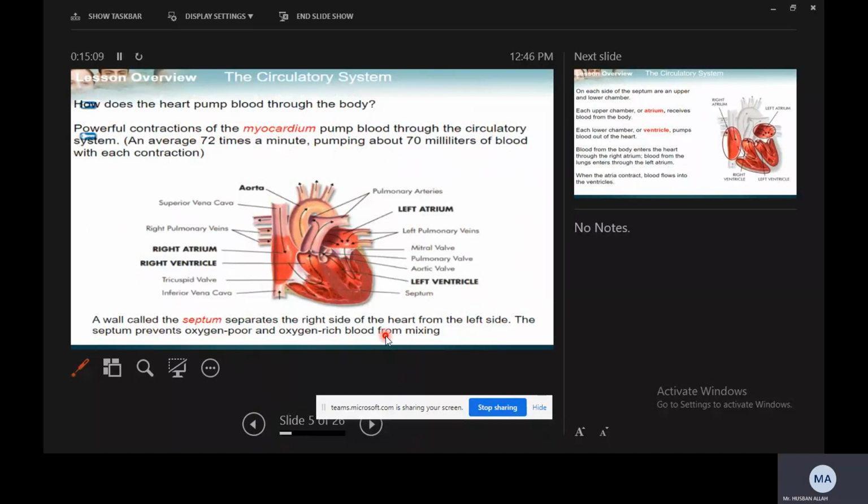So there is a wall which is called the septum. You can see this, right? It separates the left side from the right side. And we know that on one side we have oxygenated blood and on the other side we have deoxygenated blood. So the septum separates oxygenated blood from deoxygenated blood.